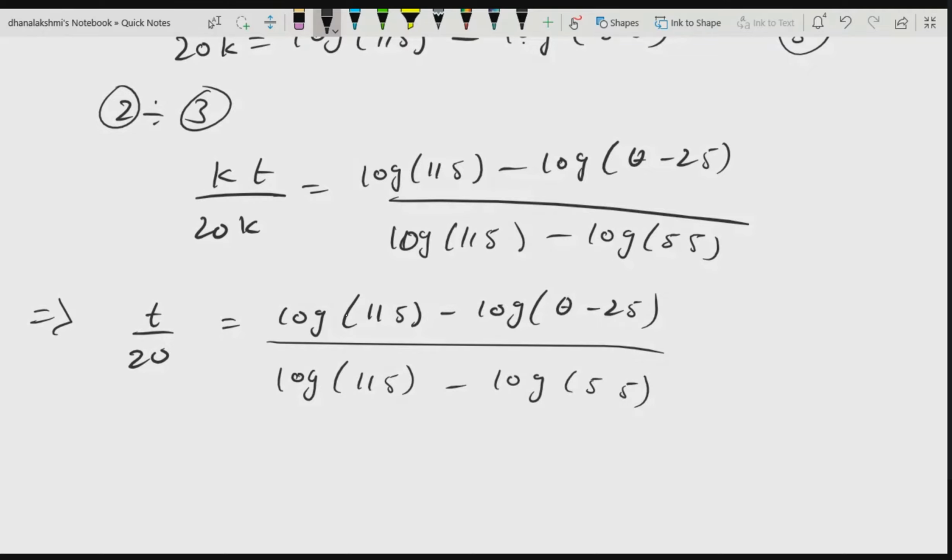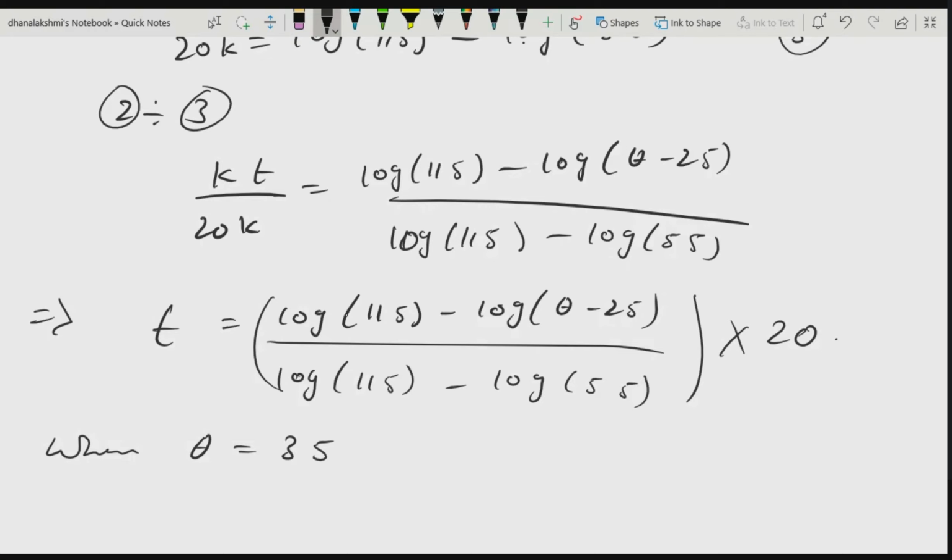Now what do you need to do? Tell me what you need to do. The theta is equal to 35 degrees. Yes. Instead of writing t by 20, I will just write t here, and this whole thing multiplied with 20. Now we need to calculate the time when theta is equal to 35. So you just substitute theta is equal to 35 in this equation, 3 or 4, 4.